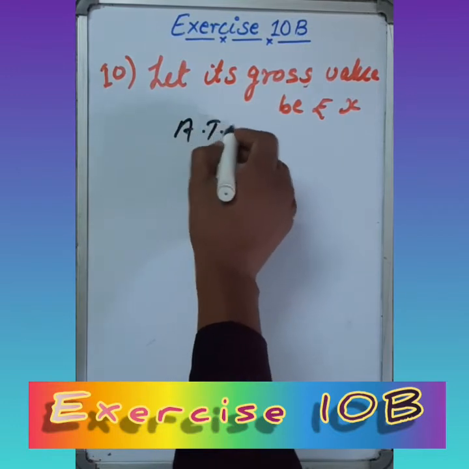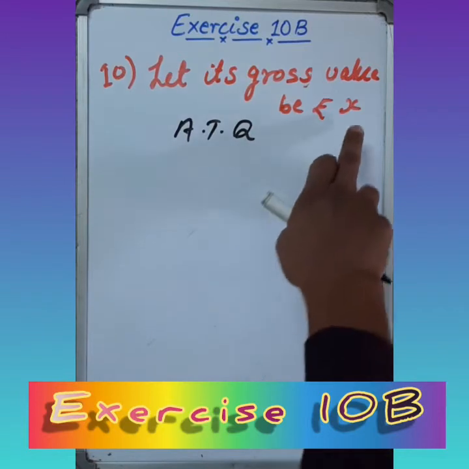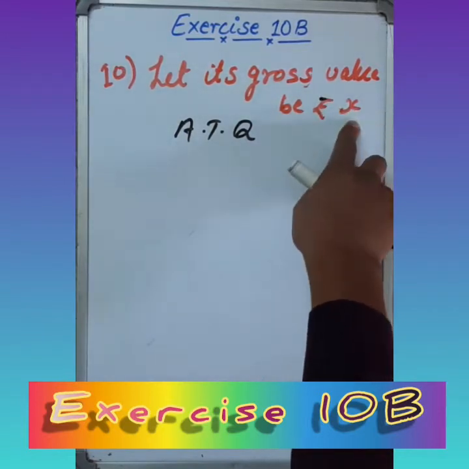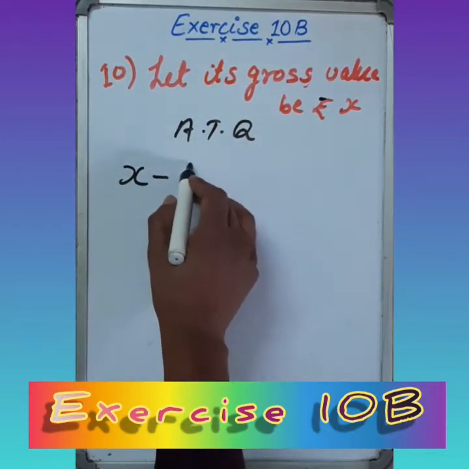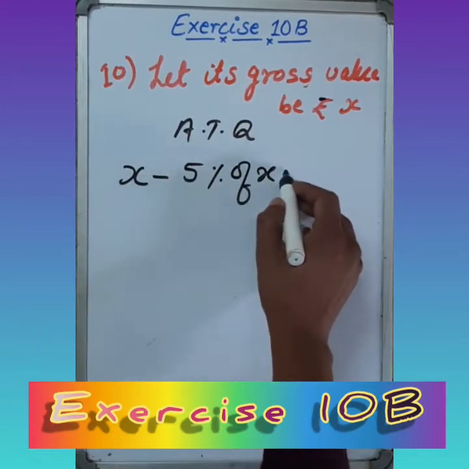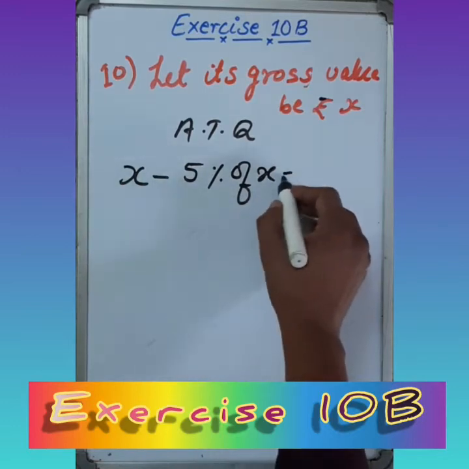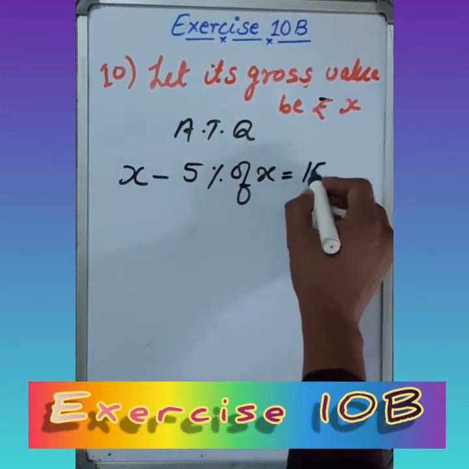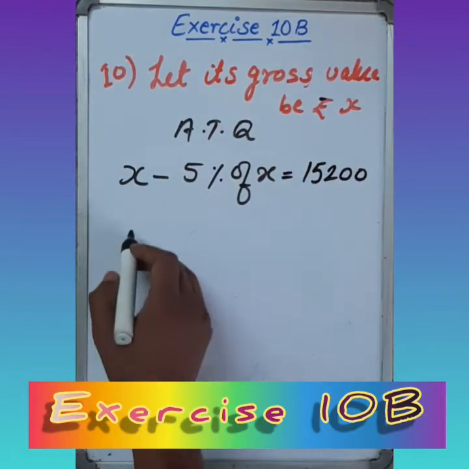So ATQ, this is the original price, this is the gross value that we have to find. After deducting 5% from the x, the amount will be 15,200. Now I'm going to find the value of x from the given equation.